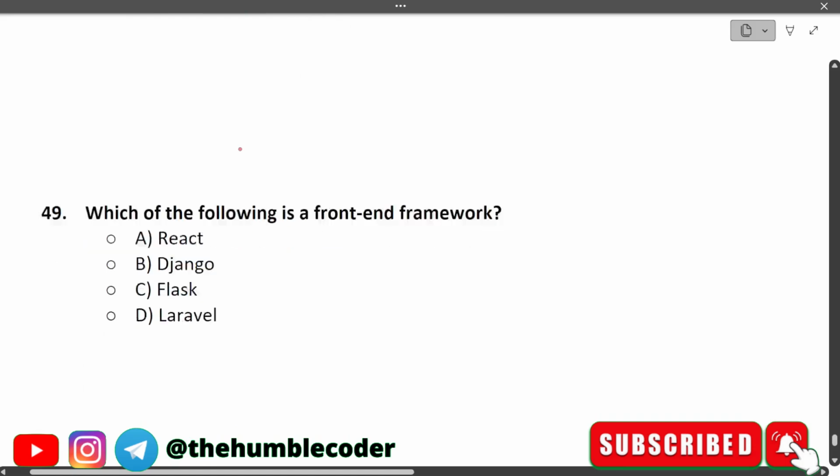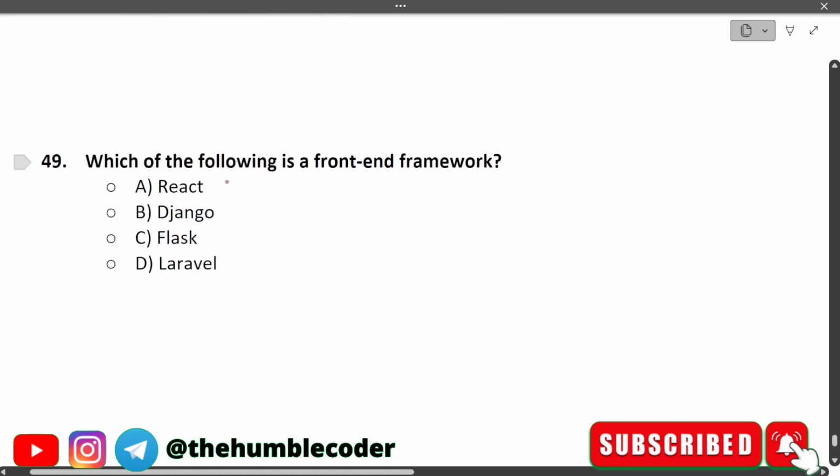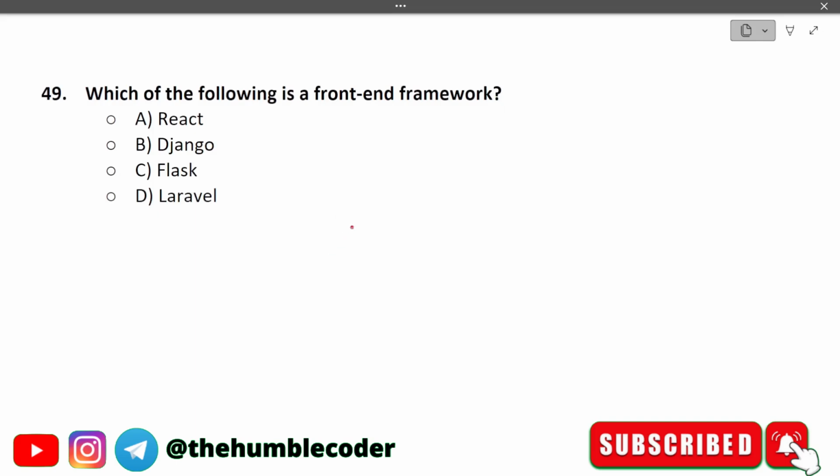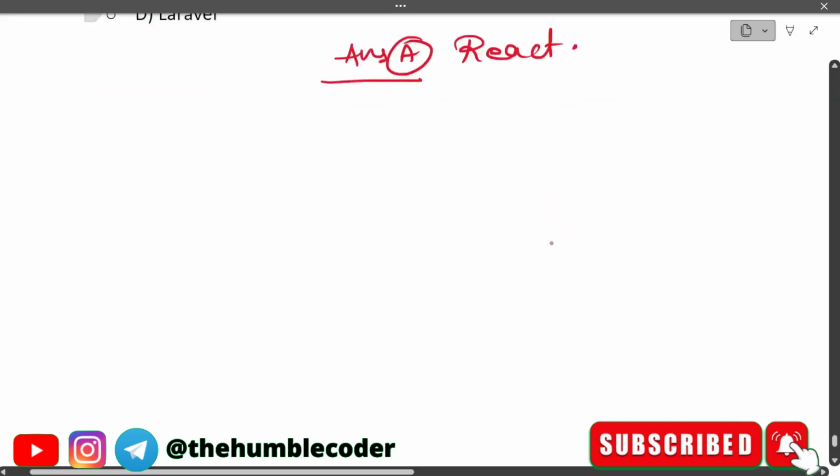Moving on. Which of the following is a front-end framework? So we have different options. Option A is React, option B is Django, option C is Flask, and option D is Laravel. So the correct answer for this question is option A, which is React. Moving on to the next one.